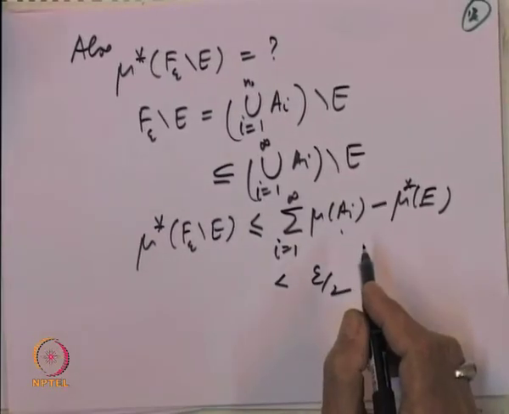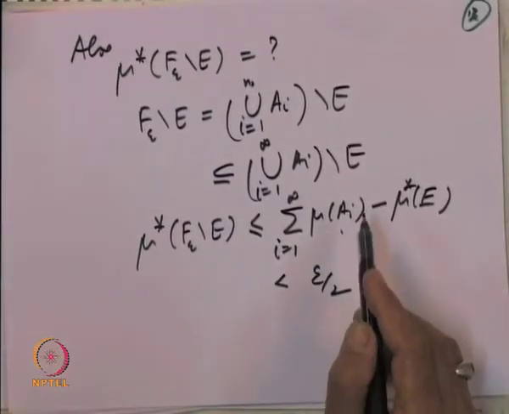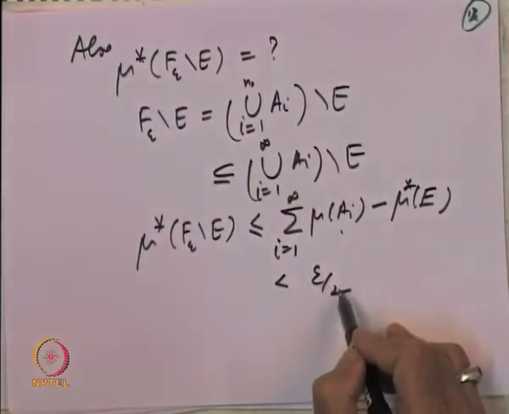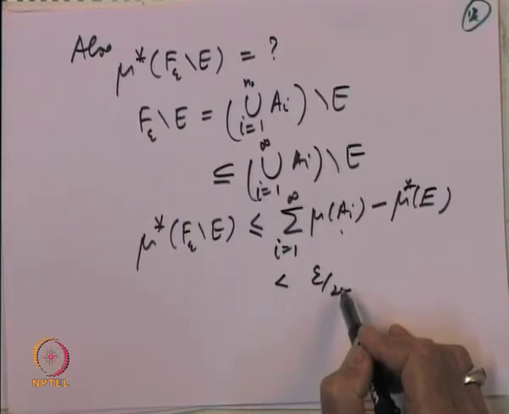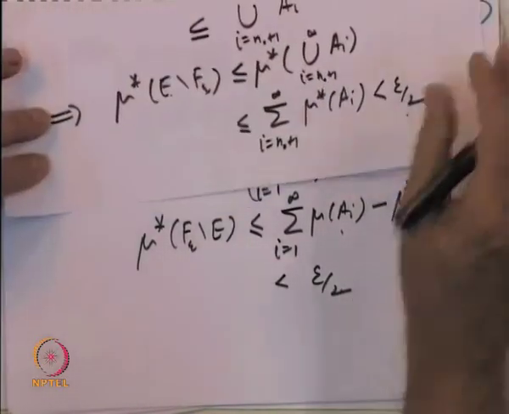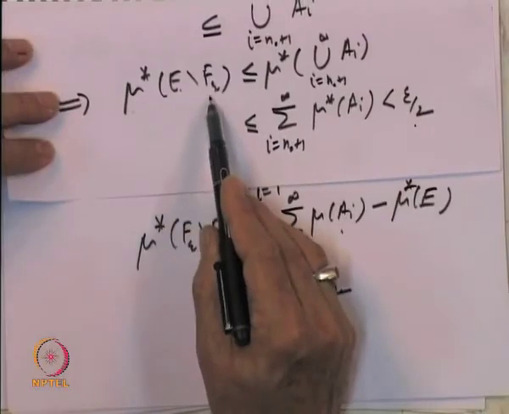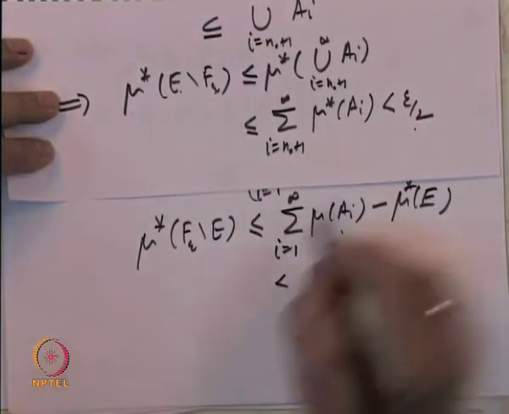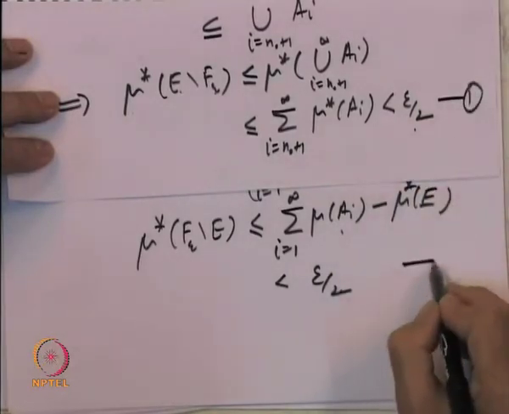So, we are getting that mu star of f epsilon minus E is less than epsilon by 2, and we have already shown that mu star of E minus f epsilon is less than epsilon by 2. So, putting these two together, call this as 1, call this as 2.